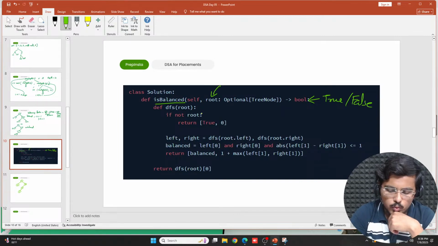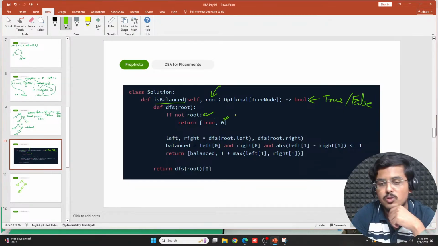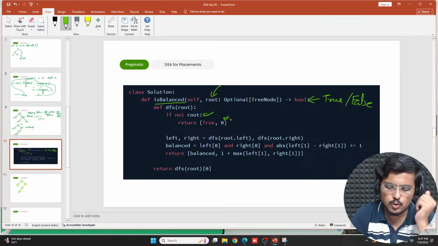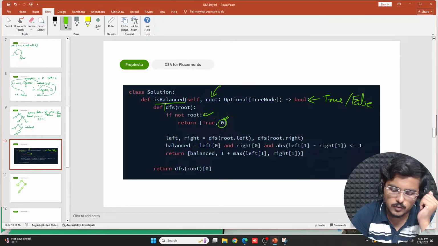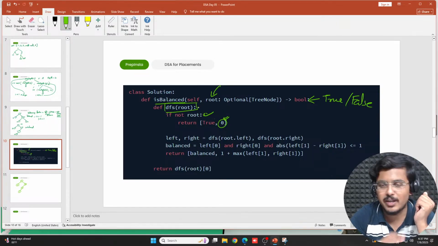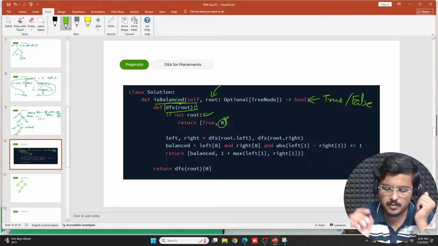Now if not root, so basically if root is null, then you return true and an integer value 0, which is saying that root contains nothing, so the balancing value is 0. This is for the function DFS root. I have not specified any return type for this DFS.